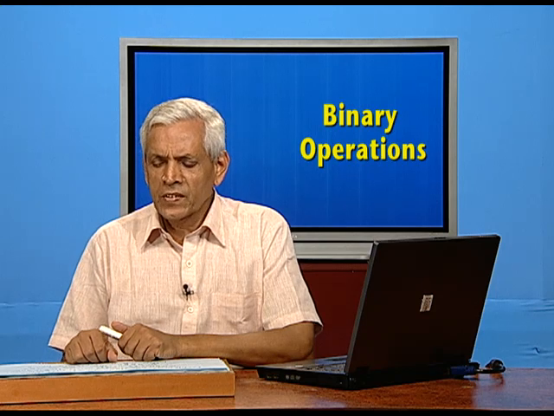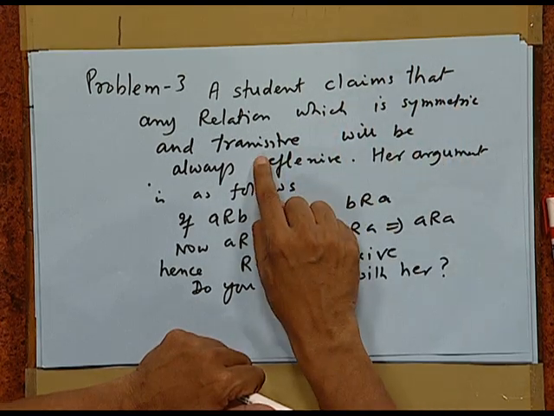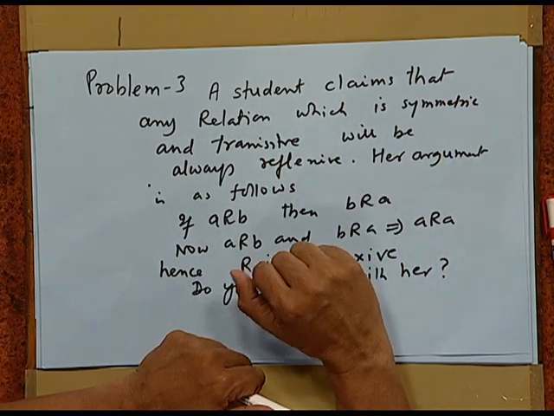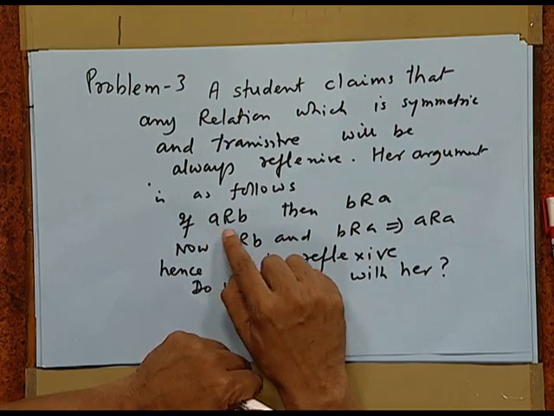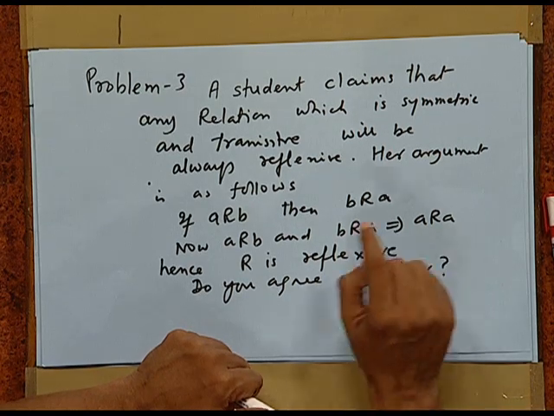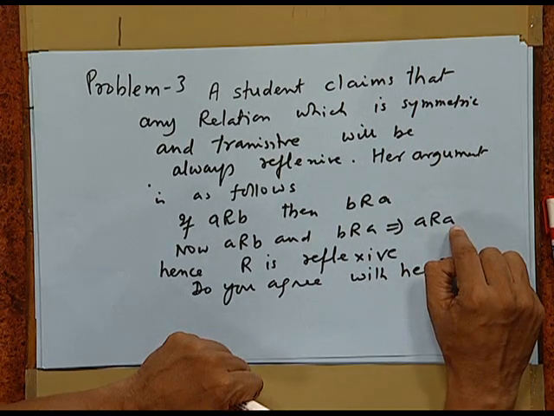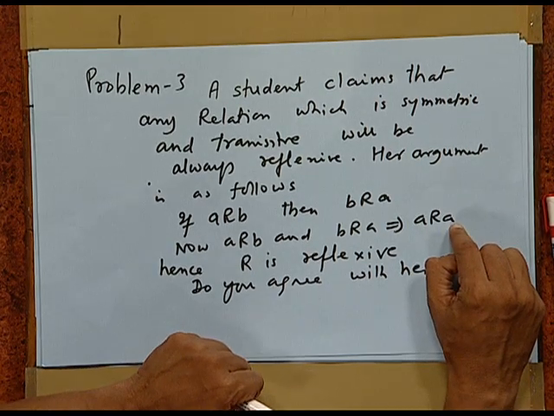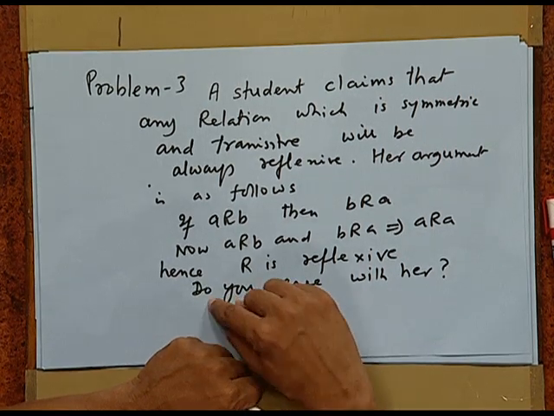Next, we have a very interesting problem. In some class, a student claims that any relation which is symmetric and transitive will always be reflexive. Her argument is as follows: if a R b, then b R a by symmetry, and a R b and b R a implies a R a by transitivity, and hence R is reflexive. Question is, do you agree with her? The answer is no.